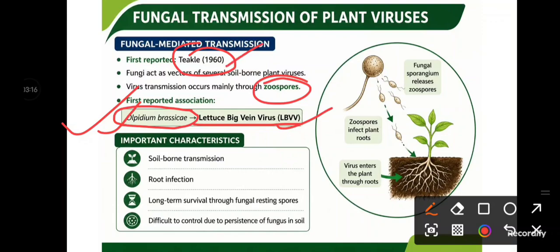Then the important characteristics of fungal transmission of plant viruses are its soil-borne nature, and that infection occurs through root infection. There is long-term survival through fungal resting spores, because the virus is associated with the zoosporangia or sporangia, so it can sustain for a longer period with the fungal resting spore. It is also difficult to control due to the persistent nature of fungi in the soil. These characteristics are more or less similar to nematode transmission.